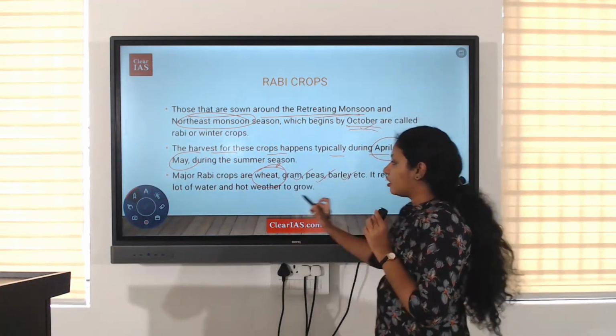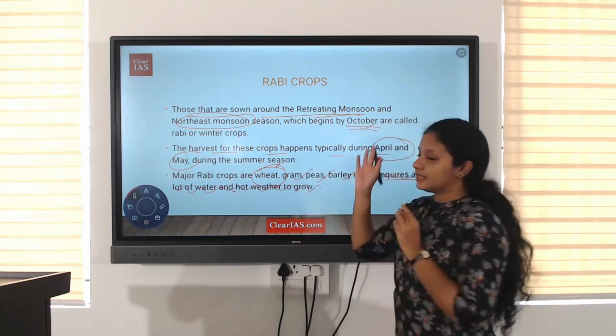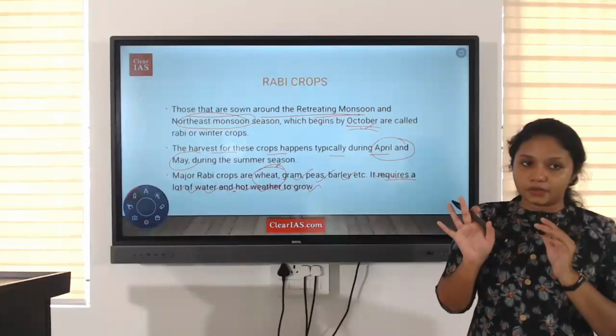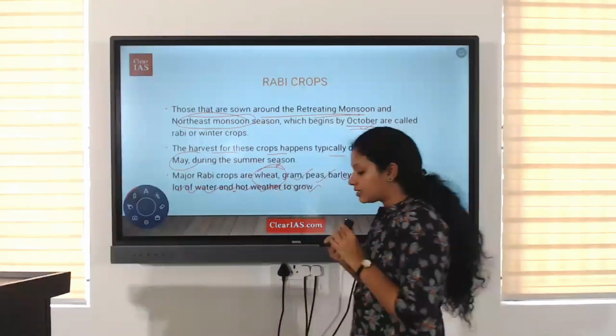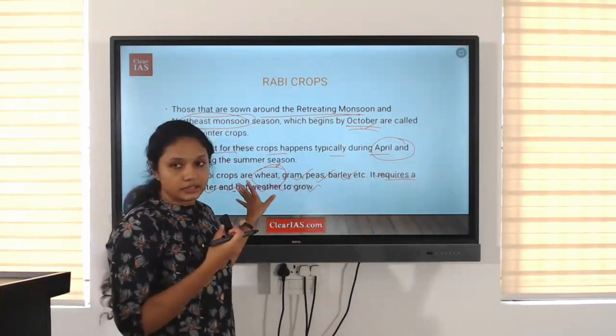Rice requires a lot of water. That is the reason why in monsoon we are cultivating Kharif crops, because in the monsoon it will get enough water.